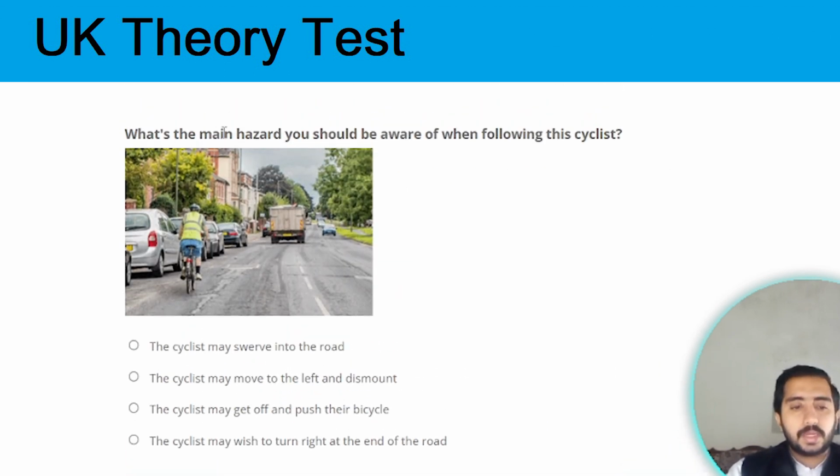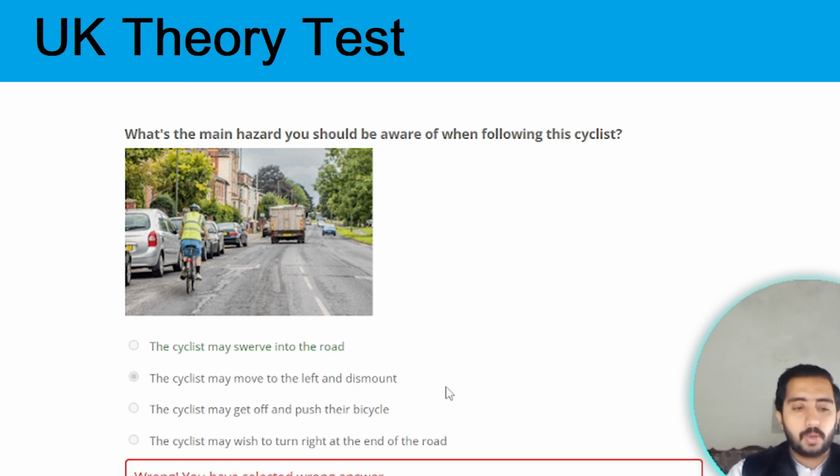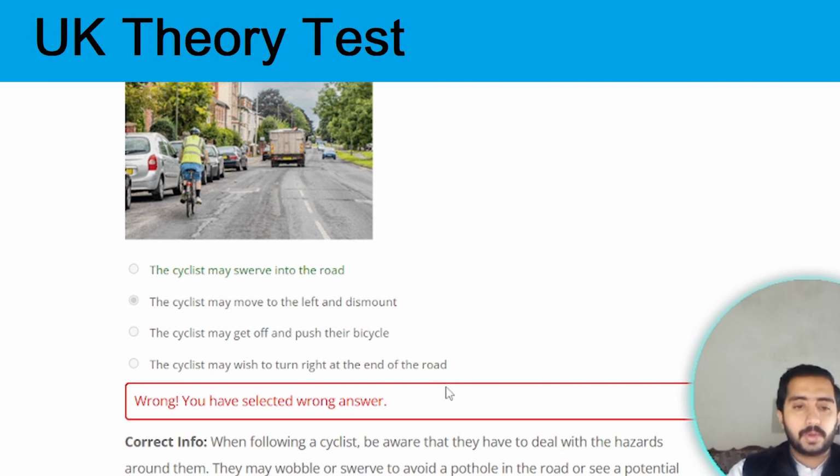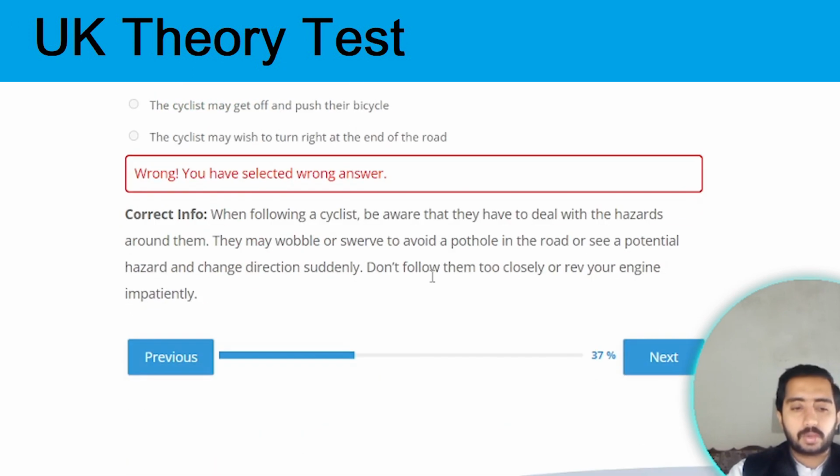What's the main hazard you should be aware of when following this cyclist? The correct option is the cyclist may move to the left and dismount. Option B is no. Please correct this one. Option A, the cyclist may swerve into the road. Option A is the correct option.